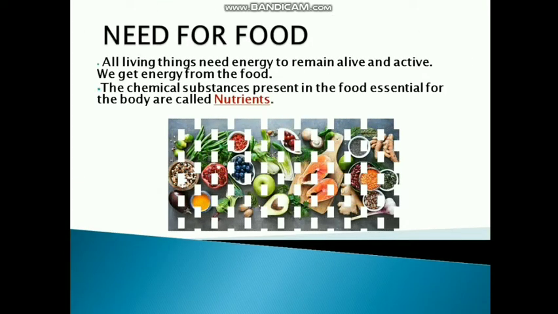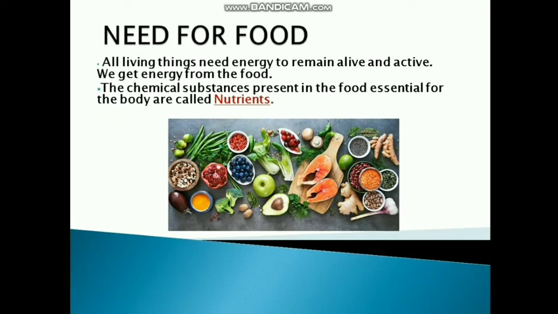What is the need for food? Why is food important? All living things need energy to remain alive and active. We get energy from the food. So the first and foremost important function of food is to give us energy so that we could do all our daily activities.